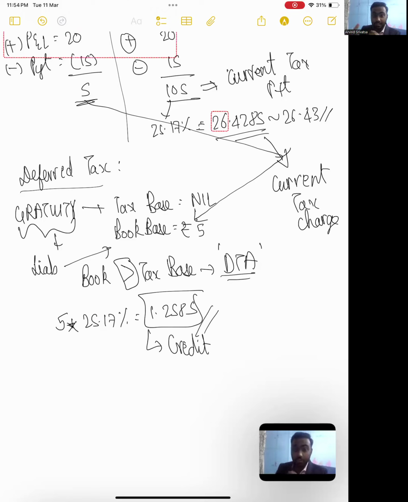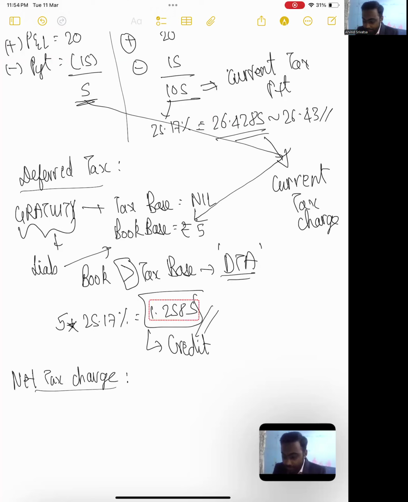Because you have a deferred tax asset, and what is the entry you will pass to create a deferred tax asset? You will debit your deferred tax asset and you will credit your P&L of deferred tax, right? So when your P&L is getting credited, it is a credit to your P&L, and hence it's not a deferred tax charge. Very simple. So now what is my net tax charge in my P&L?